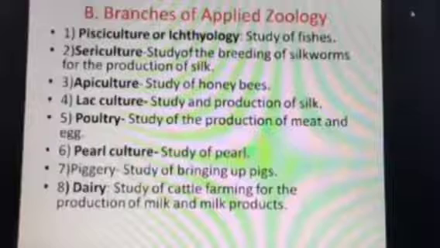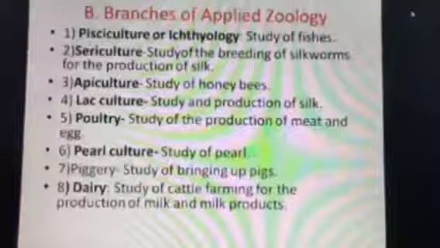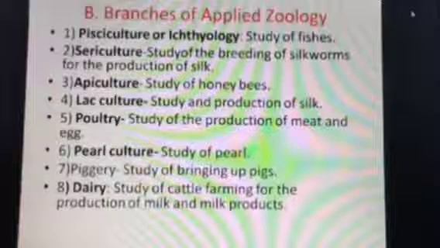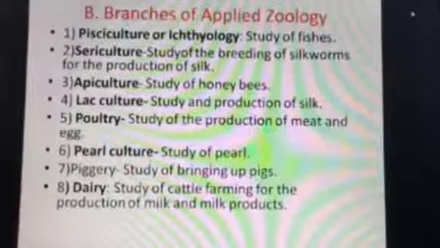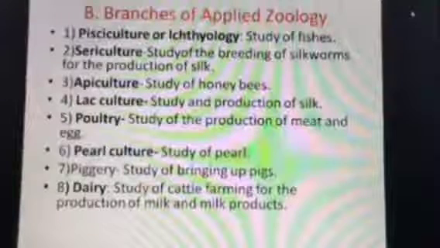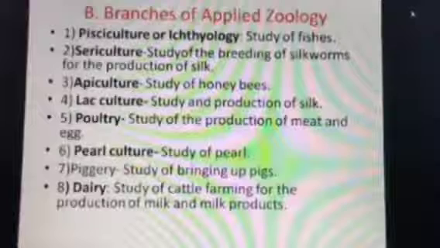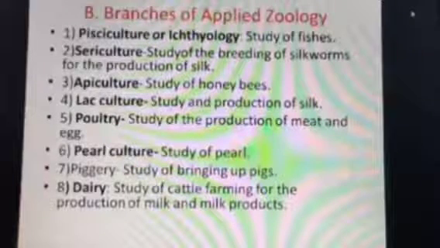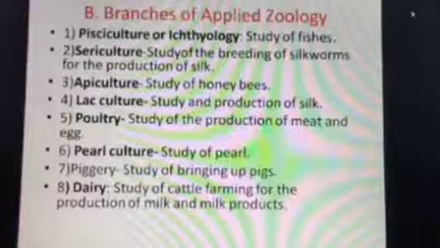Next is our apiculture. You are familiar with the term honeybee. What are we getting? We are getting honey and wax from it. So study of honeybee, how you are to rear honeybees, how you are to extract honey, how you are to extract that wax. So the study of all these things is included in apiculture.